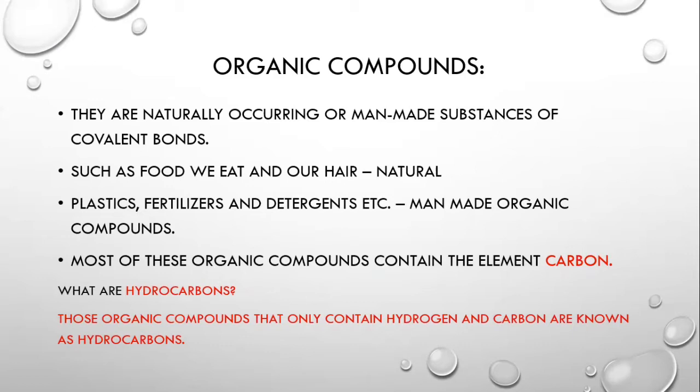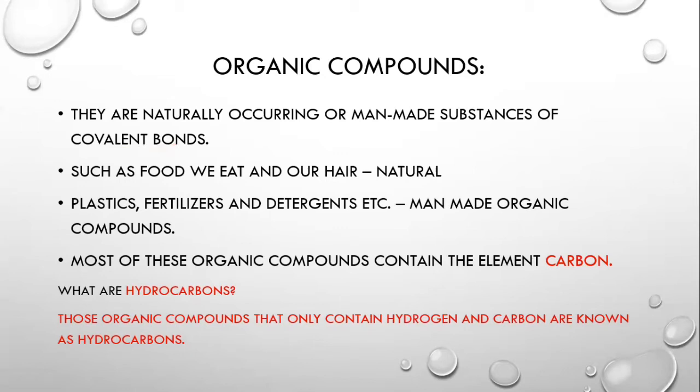These structures are very complex, but we are going to be introduced to organic compounds in a very basic and fundamental way. So firstly, they have covalent bonds, as the definition of organic compound suggests. Just to review, covalent bonds are those which are present for non-metal to non-metal bonding, like carbon and hydrogen bonding to make a covalent bond, and there is sharing of electrons and not complete transfer of electrons.